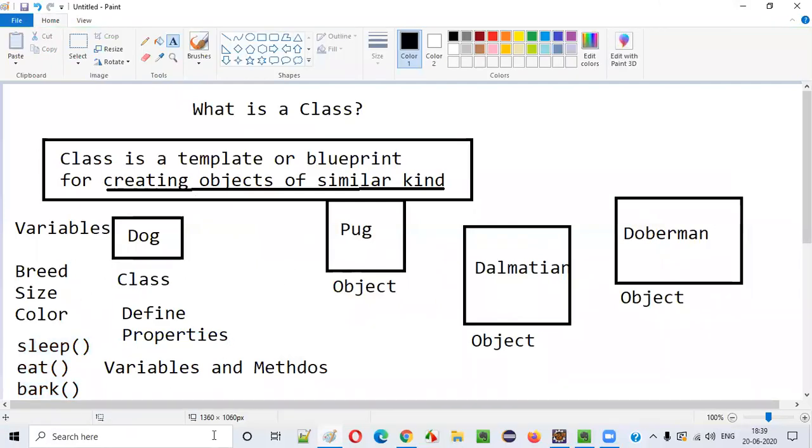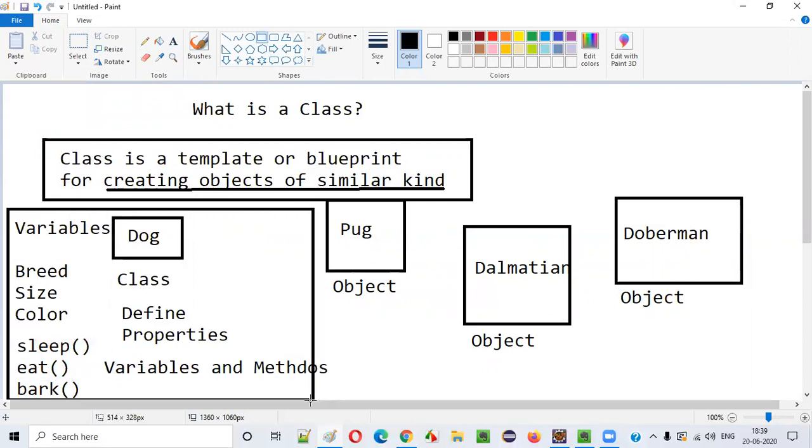So this is a template, guys. The Dog class is nothing but a template. Using this template, we can create objects like pug. When the pug object is created, it has breed as pug, size as small, and color as brown. Actions will be methods, whereas characteristics will be variables. So here the pug can sleep, the pug can eat, the pug can bark.